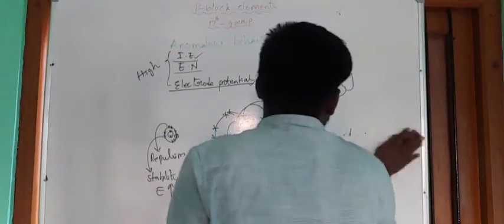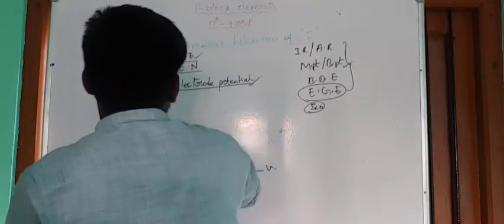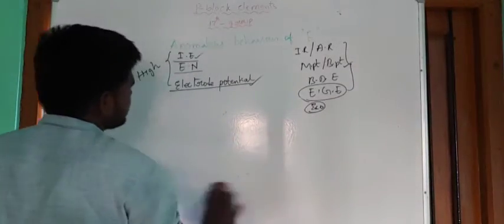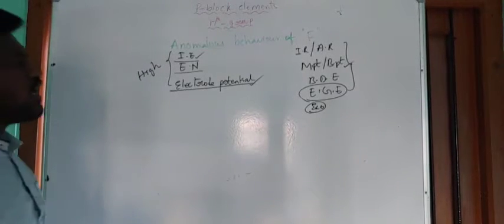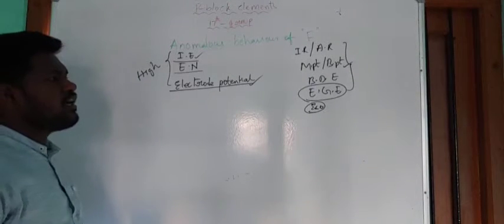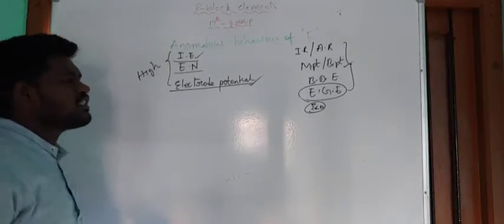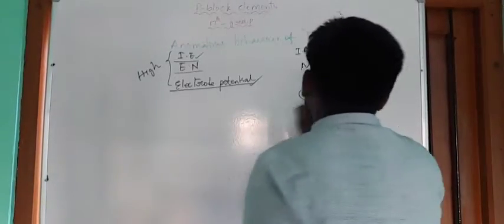So this is the criteria why fluorine has maximum ionization energy, electronegativity, electrode potential, and low ionic radius, atomic radius, melting and boiling points, bond dissociation energy, and electron gain enthalpy.